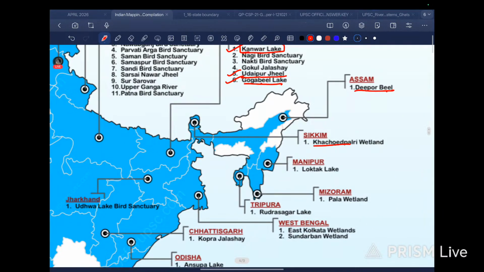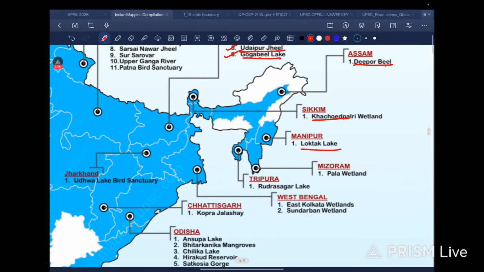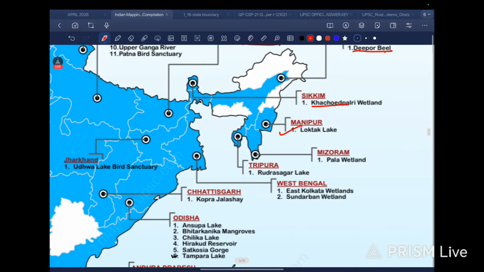In Sikkim we have Khachiod Palri wetland, okay. In Manipur we have Loktak Lake. This is very important. Please remember this. Loktak Lake, Manipur, Loktak Lake, ML.